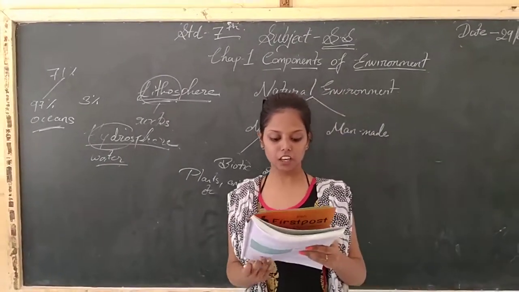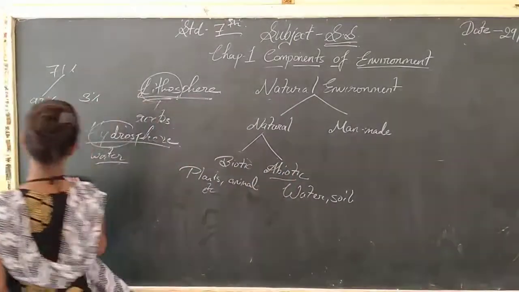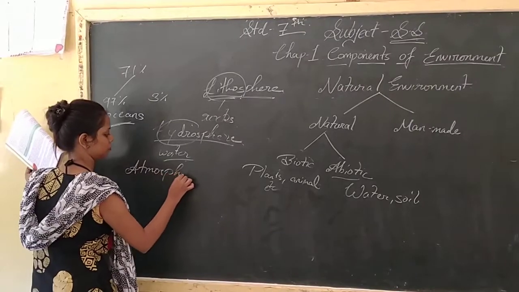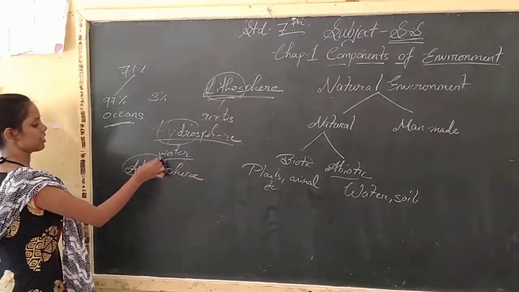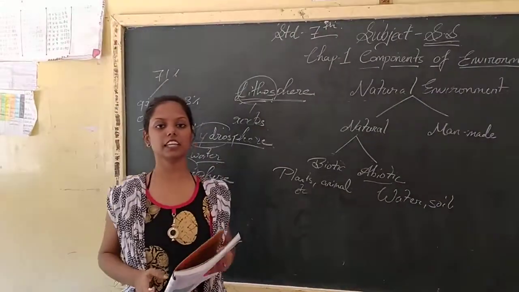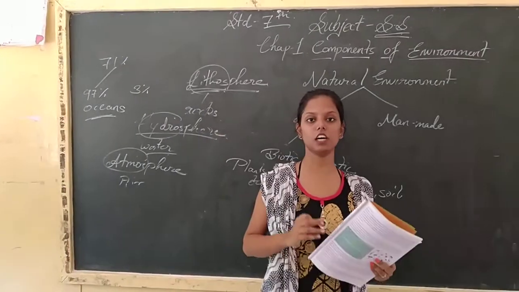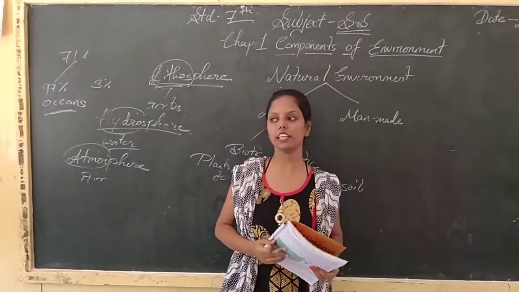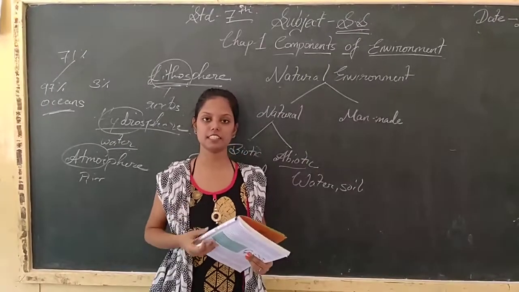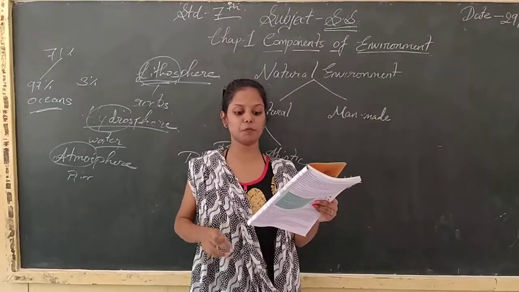Okay. Now the next one is atmosphere. Atmosphere means air. We all know that Earth is a unique planet. Why is it a unique planet? Because the Earth is the only planet that has air. That's why life exists on the Earth. Earth is the unique planet because it supports life.